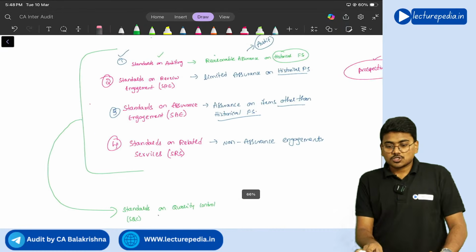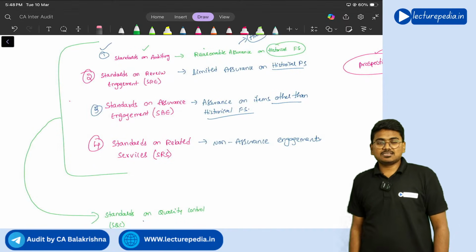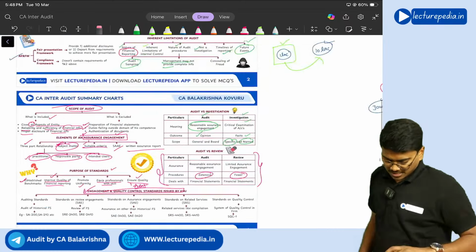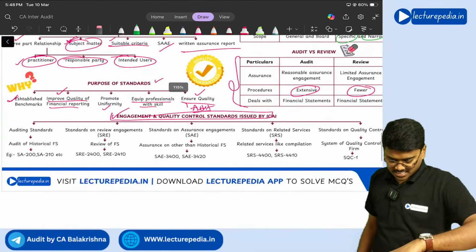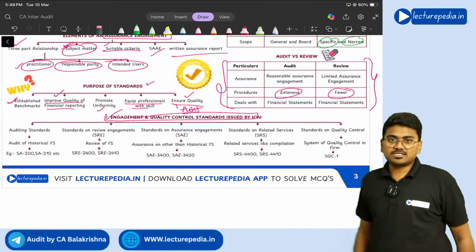Understanding? So these are the 5 series of standards that ICAI has issued. You can find the same 5 series of standards here. The same explanation I have given, you will find here.